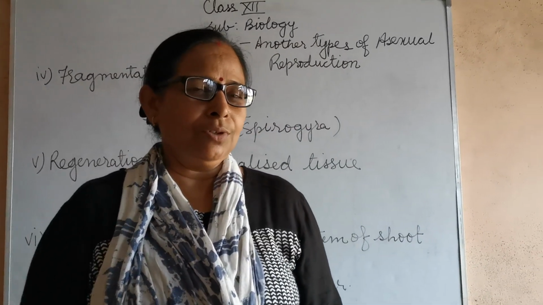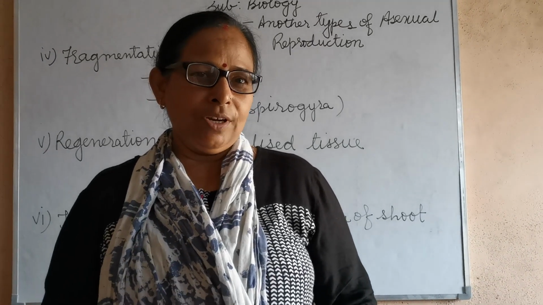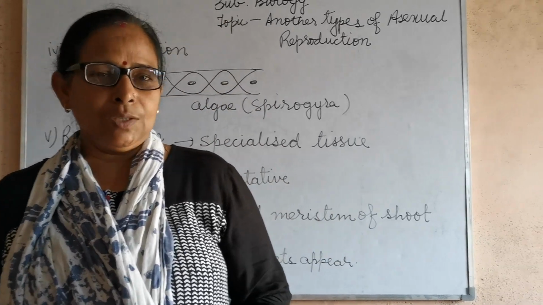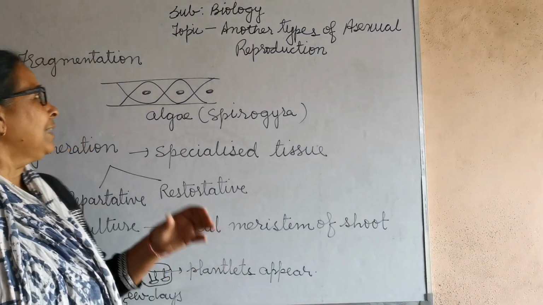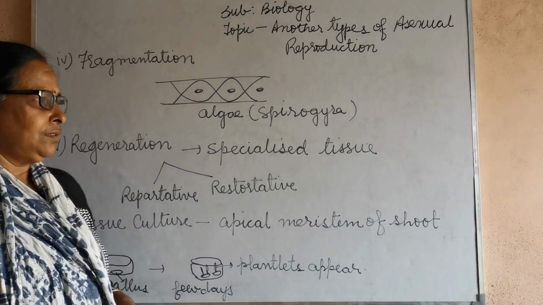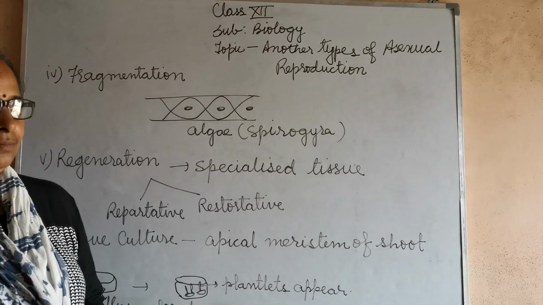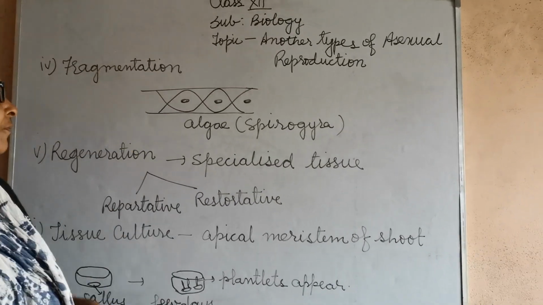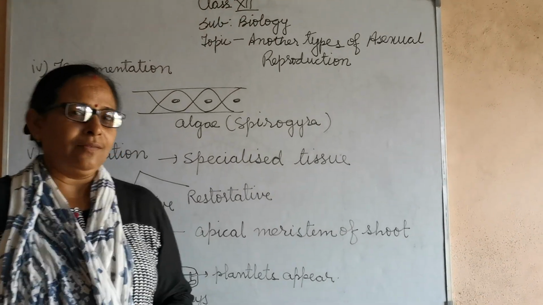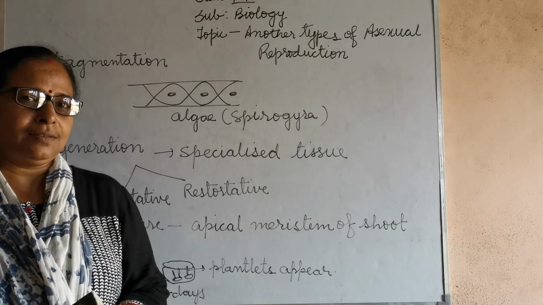But today we are going to continue our leftover topic, that is asexual reproduction. So we are going to start another form of asexual reproduction, and that is fragmentation, regeneration, tissue culture, and vegetative propagation. So, in fragmentation, as you read in class 11, that in algae, the body is thallus,